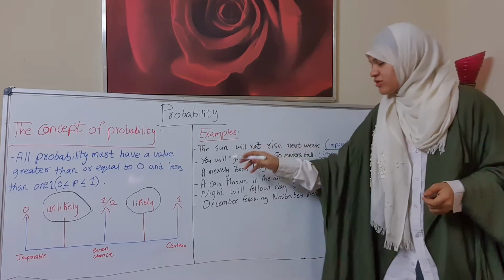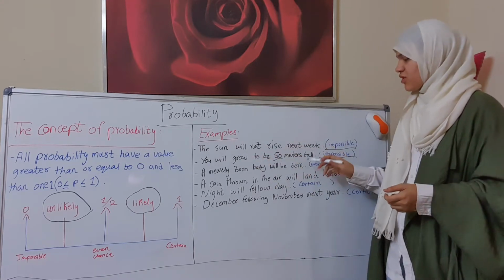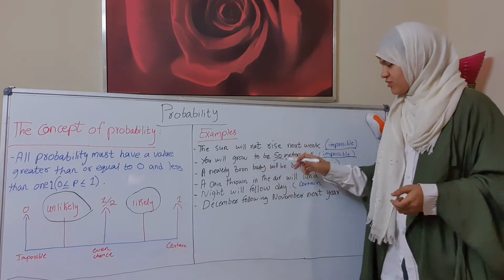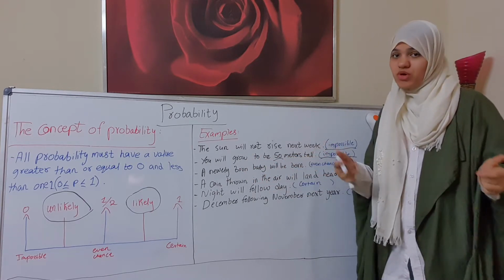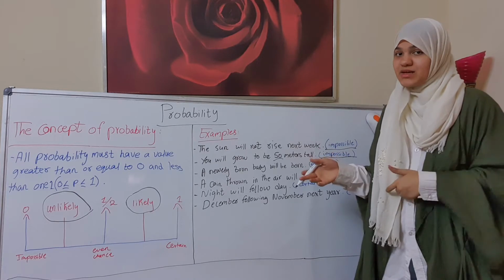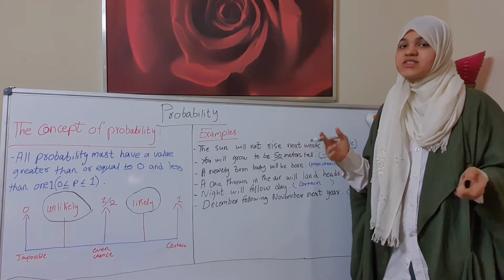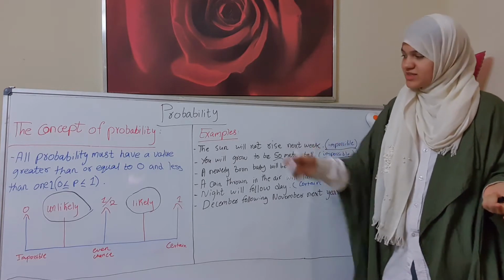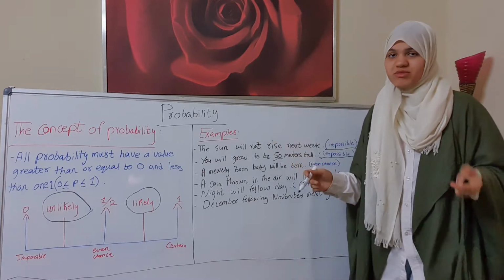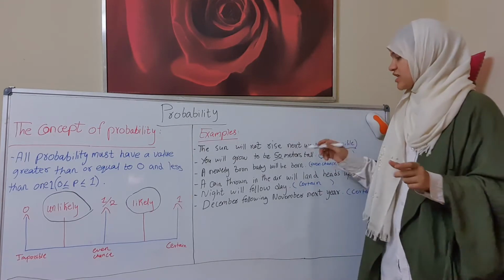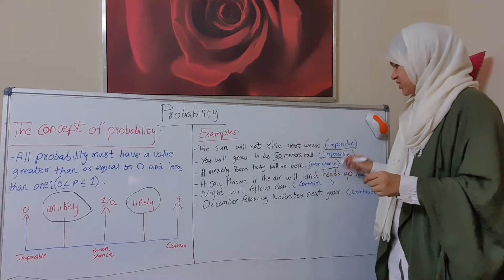Okay, a newborn baby will be a boy. Maybe it will be a boy and maybe it will be a girl. So it has two answers. It is even chance because it is in the middle, 1 over 2. Maybe this answer and maybe this answer. We have two choices, so that means it is even chance.